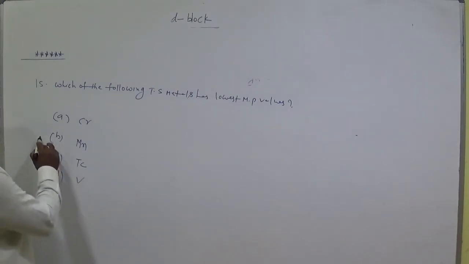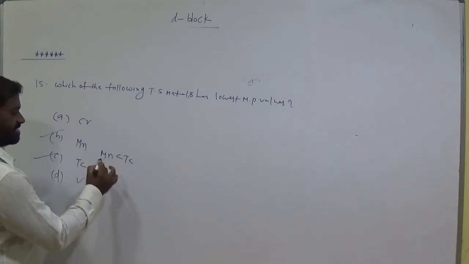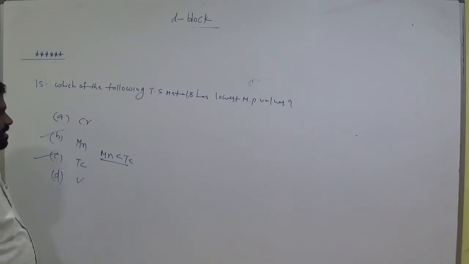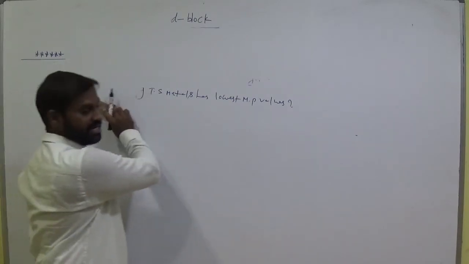Okay, so these three are the answers. When compared with manganese, technetium has a somewhat higher melting point, but these two have the lowest melting point values. Already we discussed this is due to the complex structure of manganese.